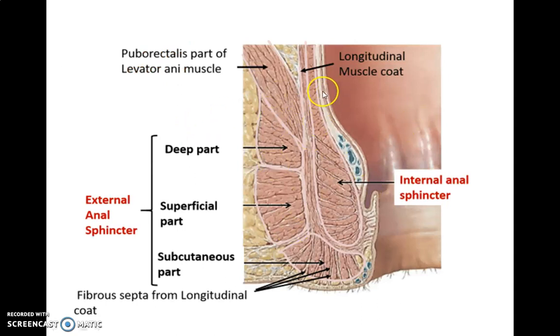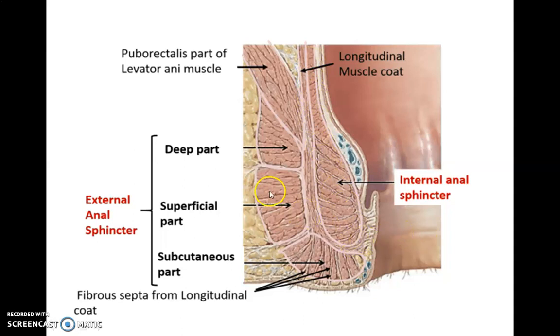This figure shows the internal anal sphincter and the external anal sphincter. The internal anal sphincter is the thickened circular muscle coat of the anal canal, surrounding the upper two-thirds of the anal canal. Above, it is continuous with the circular muscle coat of the rectum, and below it reaches up to the level of the white line of Hilton.